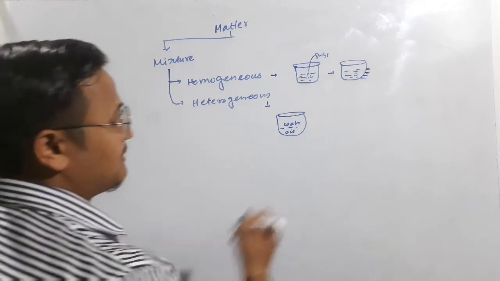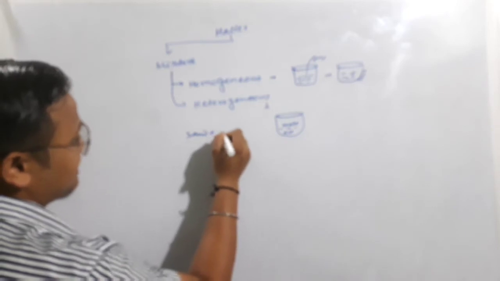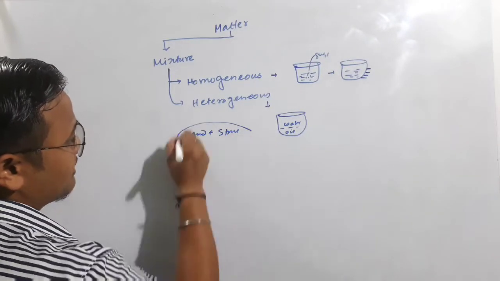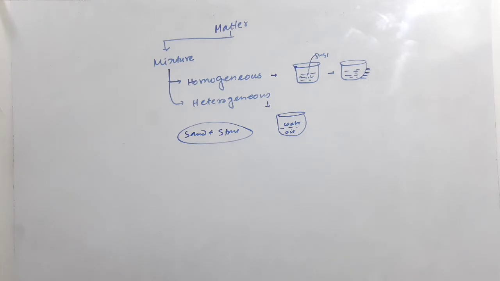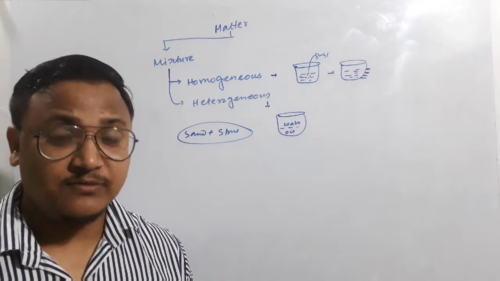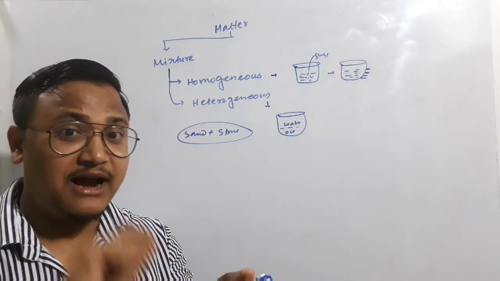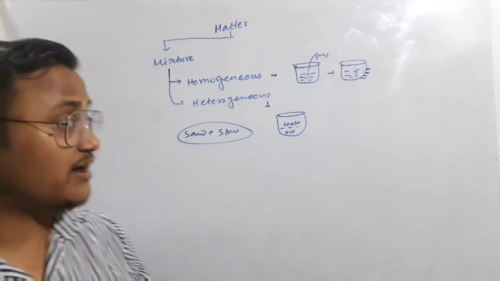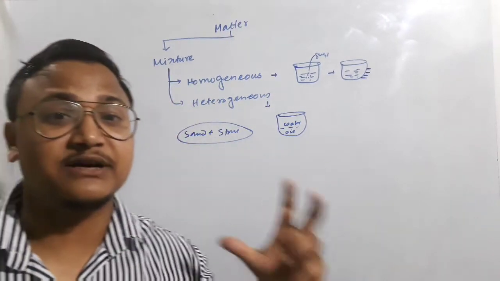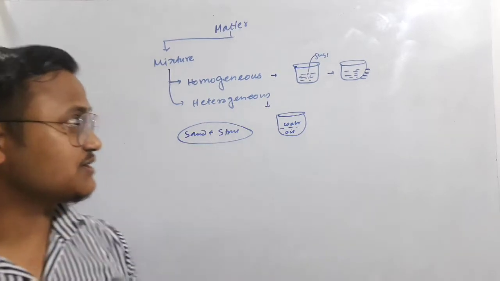Let's have some more examples right here. Say you are mixing sand and stone, right? Now when you mix these two, they can be easily visible to us. This is the sand particle, or this is the stone. So what can we do? Hand picking, right? Whatever stones are there, we can pick them by hand and separate them out. That is what I told you earlier, that they can be separated by some physical processes. Okay guys? So try to go through these things.